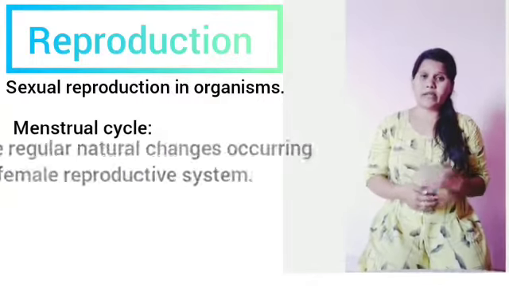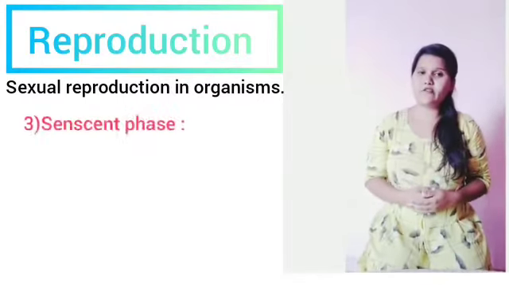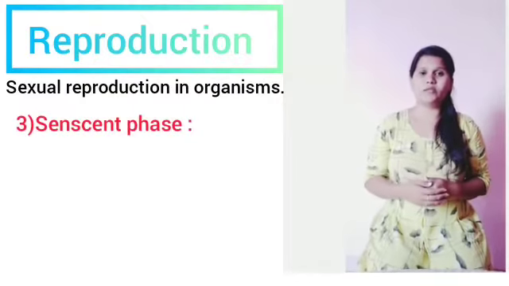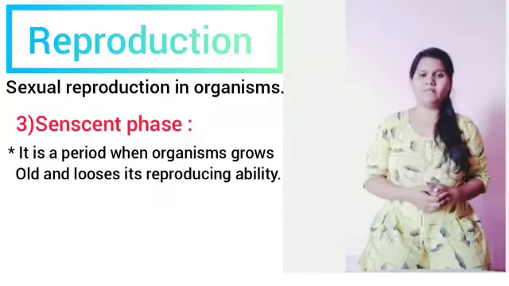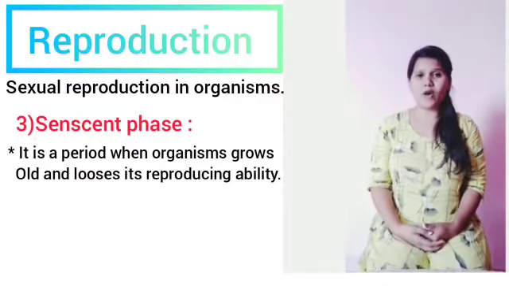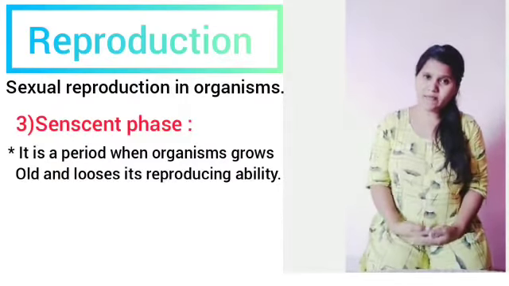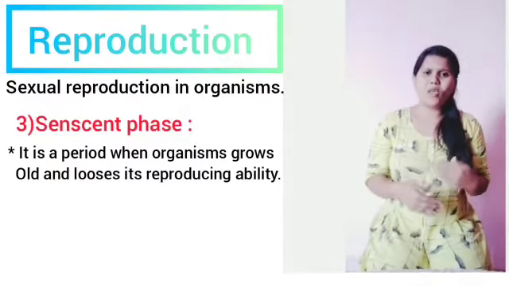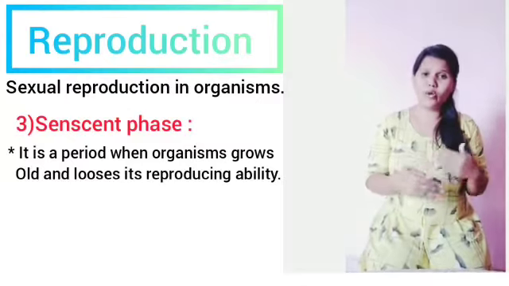The next phase is the senescent phase, which is the end of the reproductive phase and the beginning of old age. This senescent phase is also called the old age phase, where each organism slowly grows old.